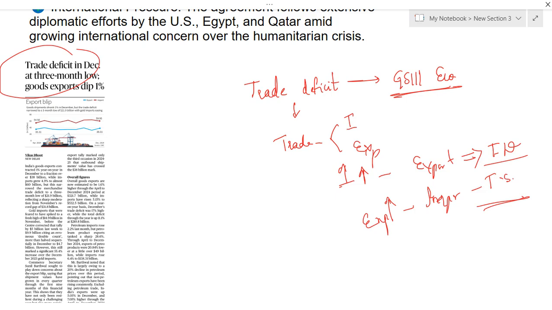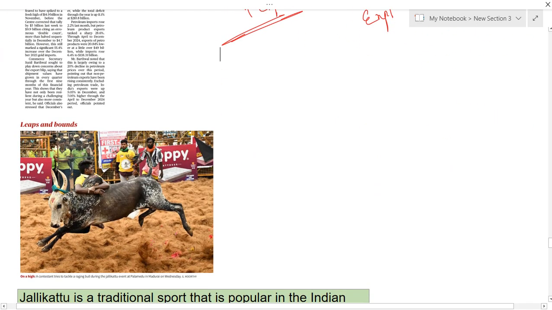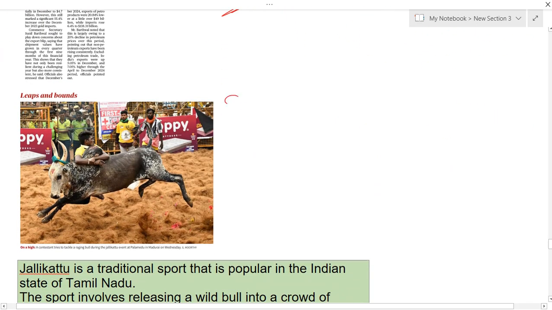So this article is indirectly saying that the government of India needs to take some measures regarding how to increase our exports. Clear? So just see what this trade deficit is, what the IMF is, what the WTO is, and their role. And next topic, here you can see a beautiful image of a buffalo.